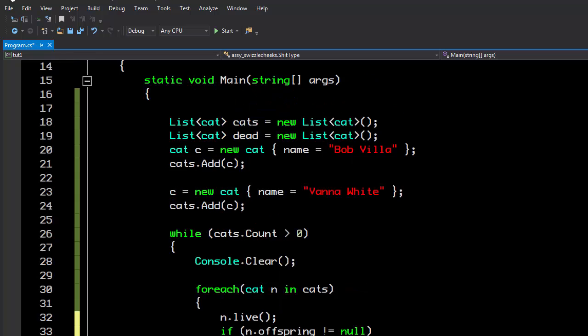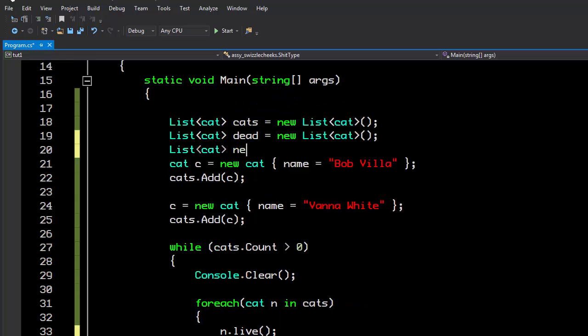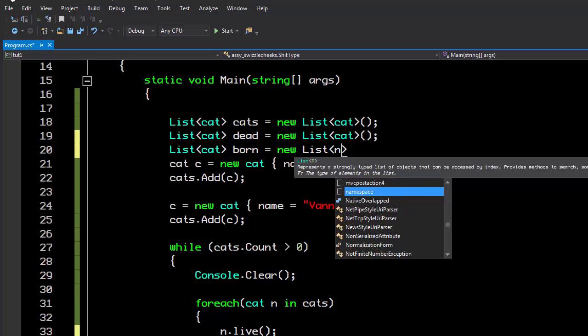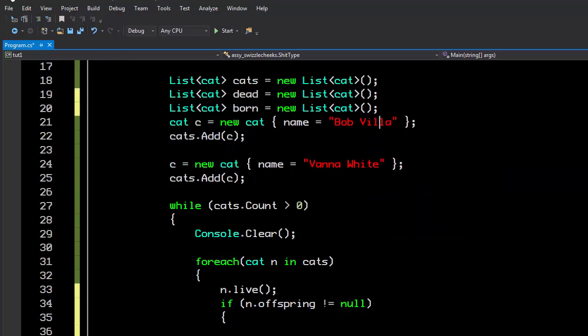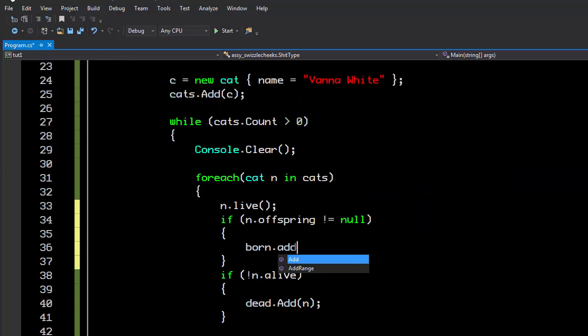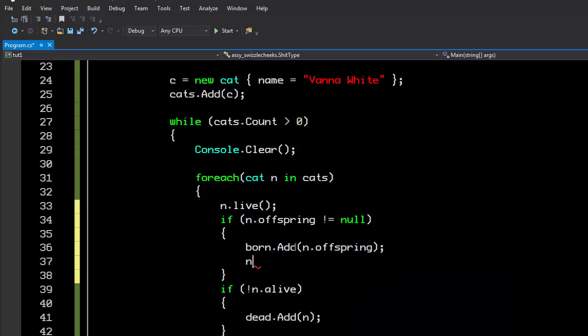So now that we have our dead cats, we have to have another list here called new cats, or born cats. We can't use the word new, obviously. And then from here we could say born.add n.offspring. And the next thing we want to do is set that back to null so that we don't accidentally keep adding it over and over again.